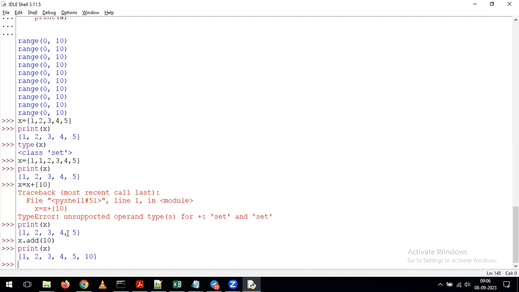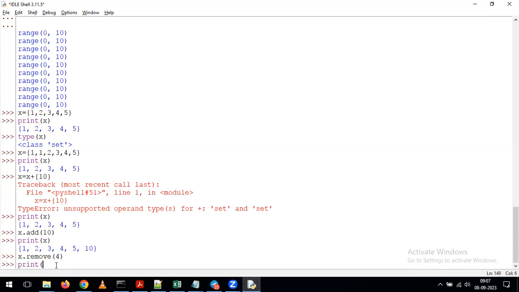Earlier we had 1, 2, 3, 4, 5. Now I'm giving x dot add of 10, which is adding the element at the end of the list. Now in the same way, my requirement is I want to remove the element 4. If you want to remove this element, we can give x dot remove 4. I want to remove the element value 4, and for that reason I am giving x dot remove 4. If I run this, after that I am giving print of x.